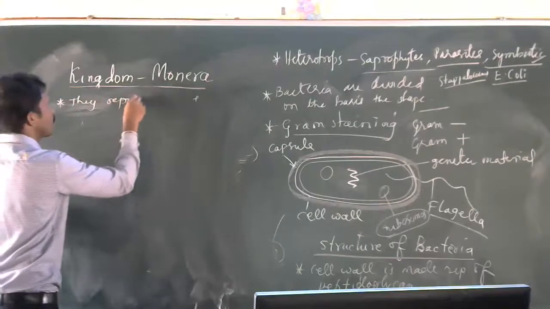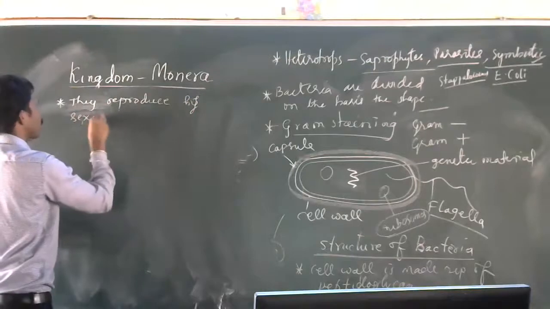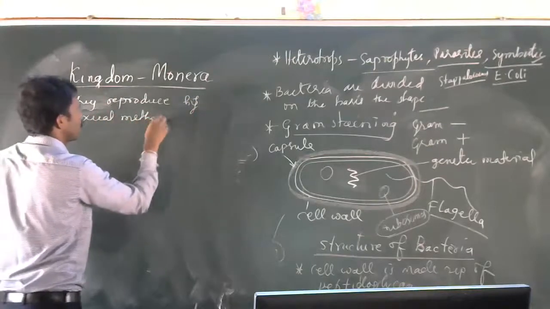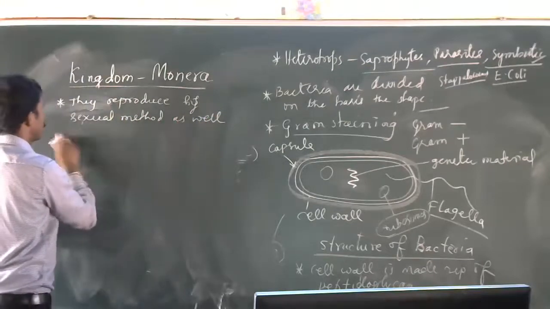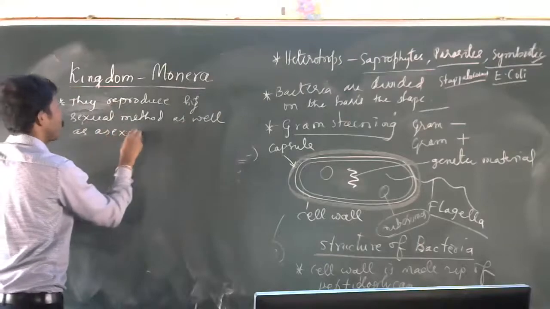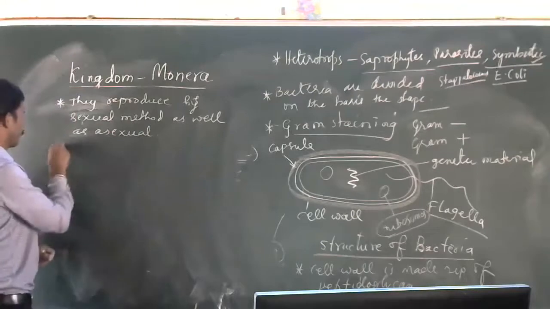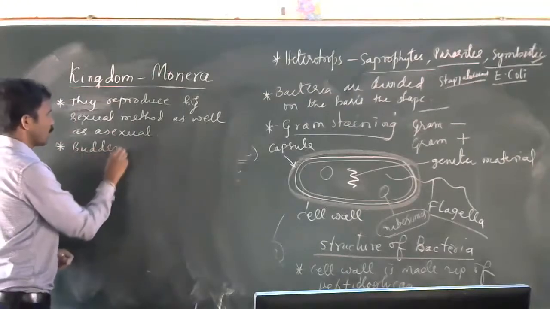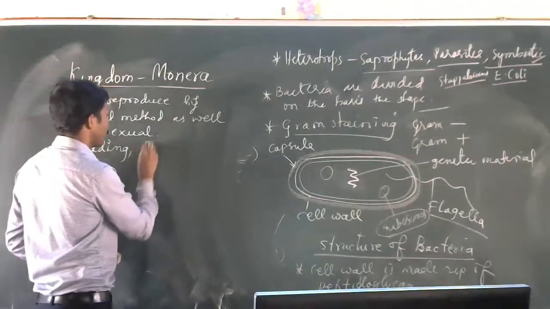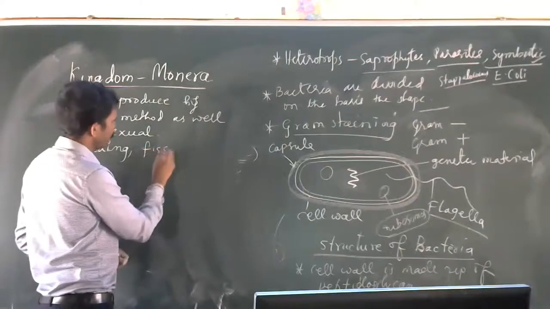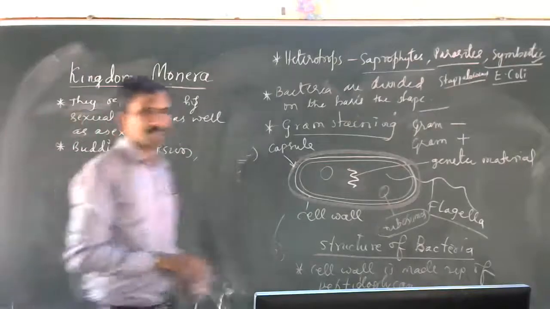They reproduce by sexual method as well as asexual method. So both are followed. Budding is one of the asexual reproduction methods. Then we have binary fission, which is also asexual reproduction. Like that, there are many types of reproduction.